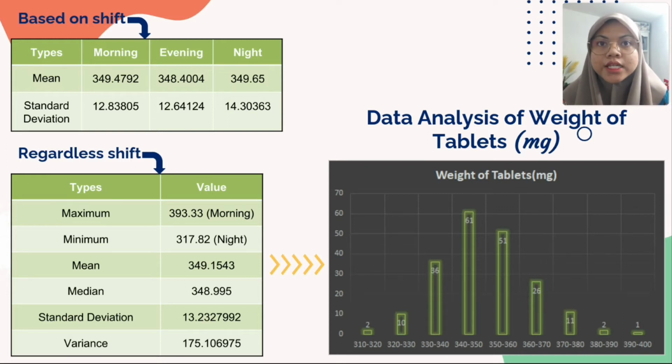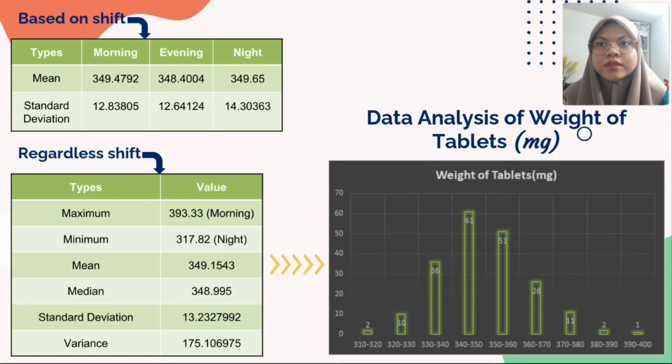It indicates that the data points are close to the mean of the evening shift, that is 348.4004, while the night shift shows the highest standard deviation, that is 14.30363, meaning that the data points are widely spread from the mean of the night shift, that is